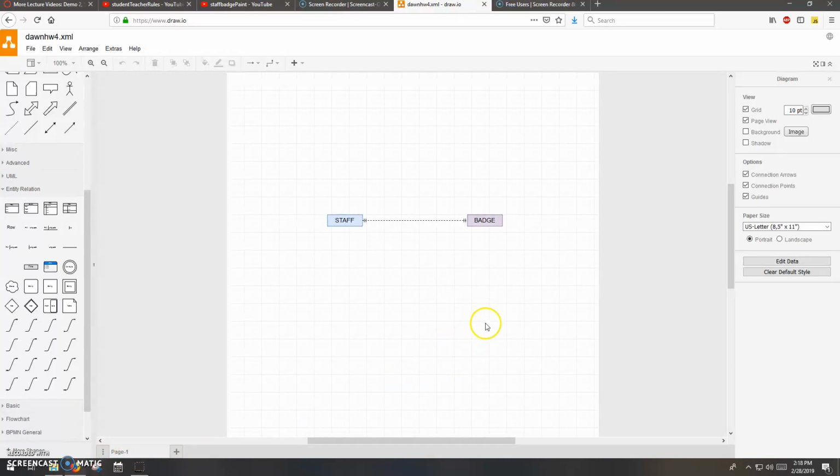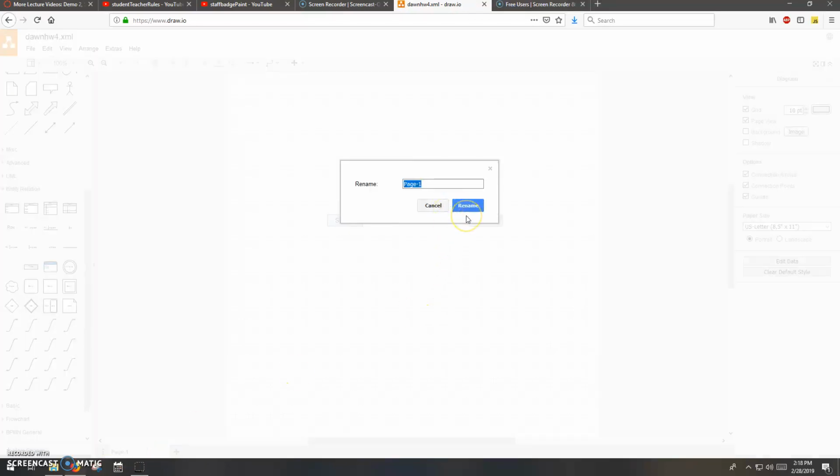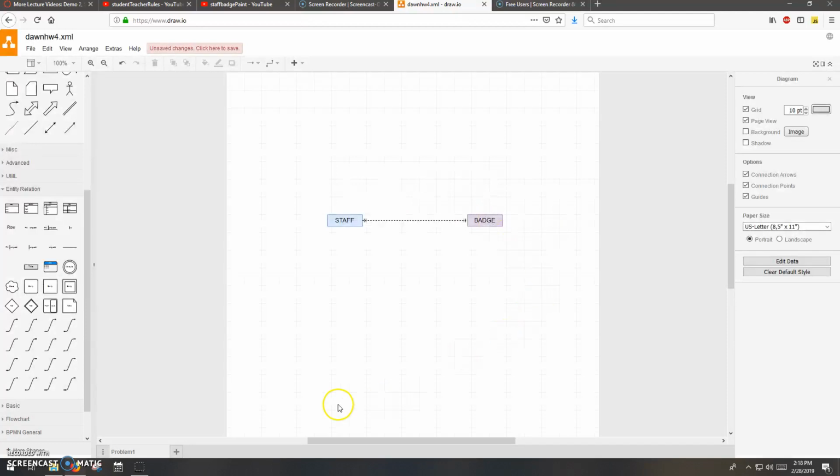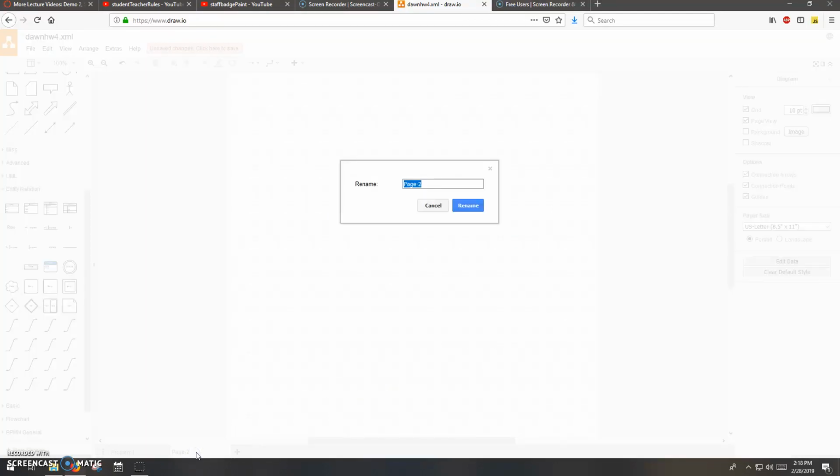So let's say this is a homework assignment and you have to do 2 or 3 drawings for me. So I have one drawing. Let's say this was problem 1, and there's my answer. Okay. So if you see me down here, you can add pages. If you have multiple problems, I'd like you to put each diagram on a different page, that would be great. So maybe I'll change this page. I double-clicked the page tab, and I'll say this was problem 1. Okay, just pretend. And then maybe I'll click this plus sign to add a second page, and this will be problem 2.